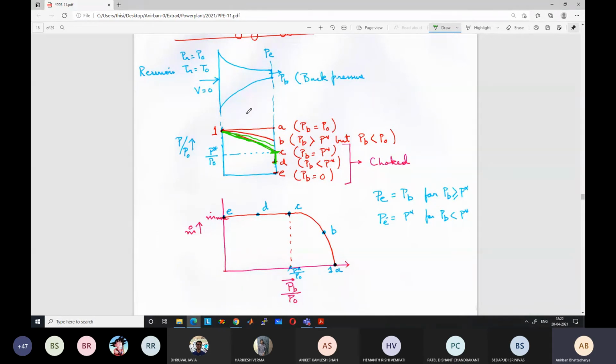So whatever change in pressure that occurs after that has to occur outside the nozzle as a sudden jump, which is known as shock. Okay, there will be a shock and pressure will decrease from the critical pressure to a lower pressure. So this is written here. P is equal to back pressure, so exit pressure is equal to back pressure if the back pressure is greater than critical pressure, and exit pressure is equal to critical pressure if the back pressure is less than the critical pressure.